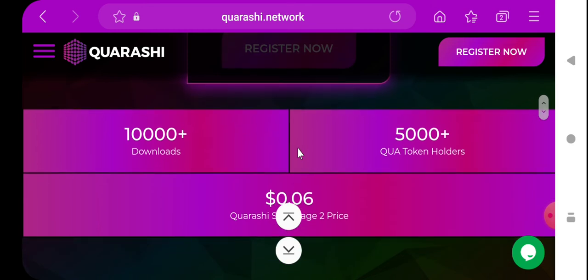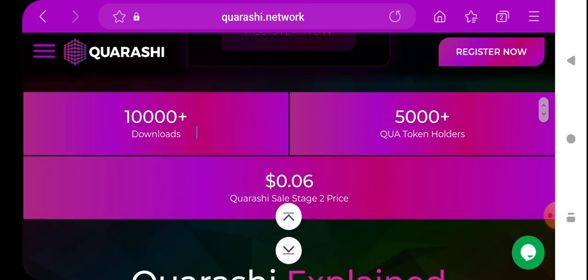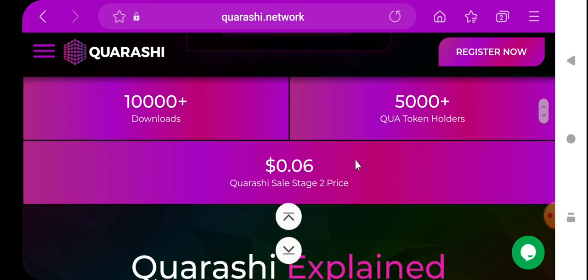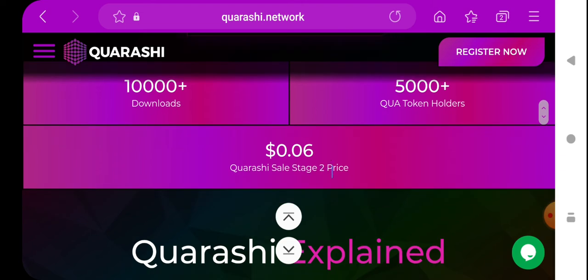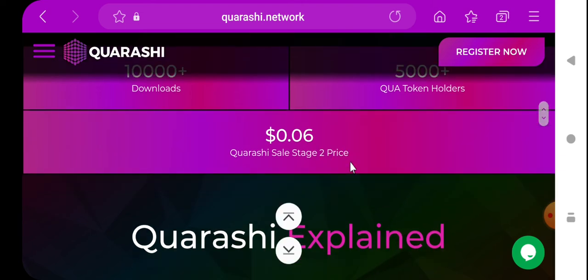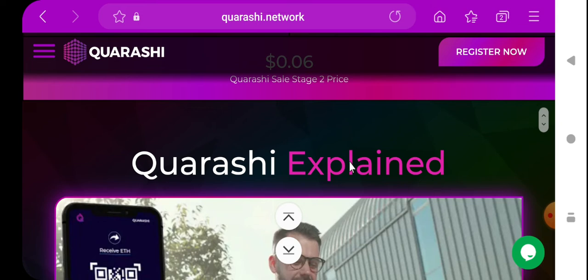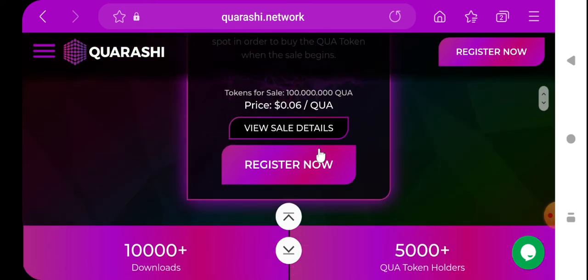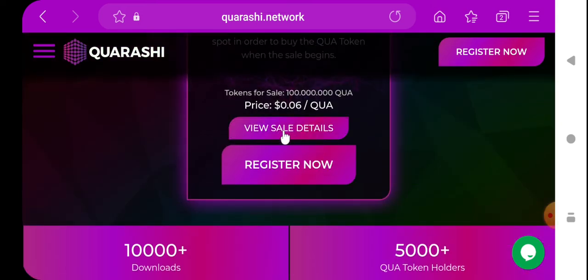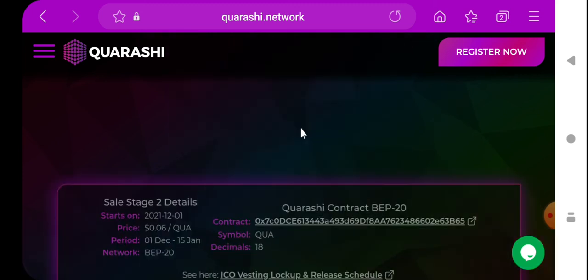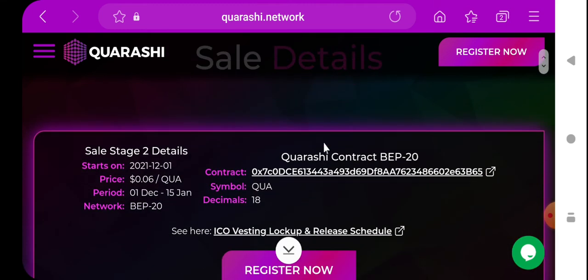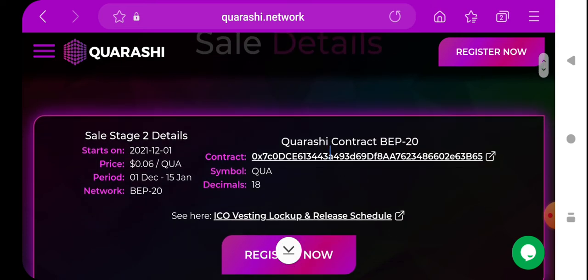Here you can see important things. 10,000 plus downloads of their app already. 5,000 plus Koa token holders already. And the Quercy sale price will be 0.06 in stage 2. You just need to click on view sale details. So here you can see the sale details about stage 2.